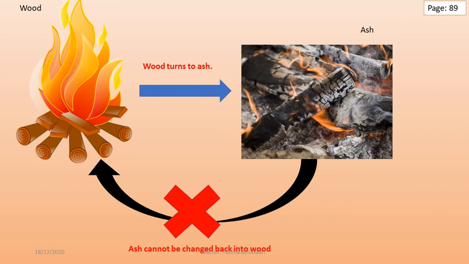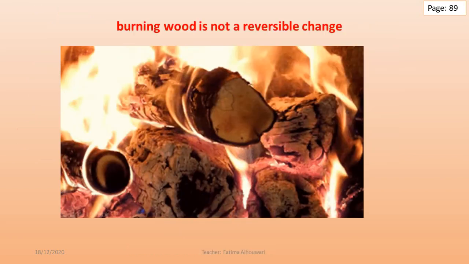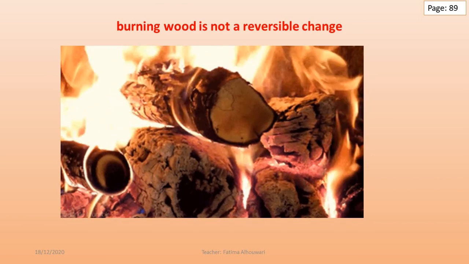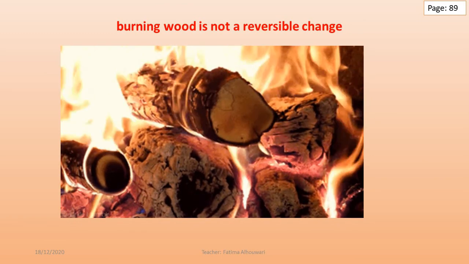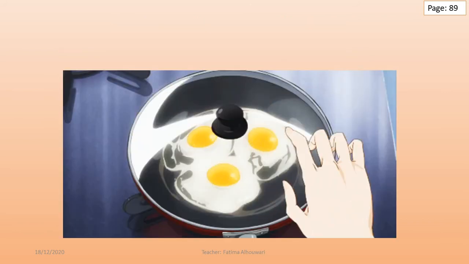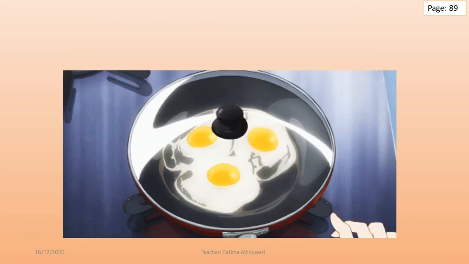So what do you think, grade 2? Is heating wood a reversible change? Of course, no. Excellent, grade 2. Burning wood is not a reversible change. Let's see the next. What is this?